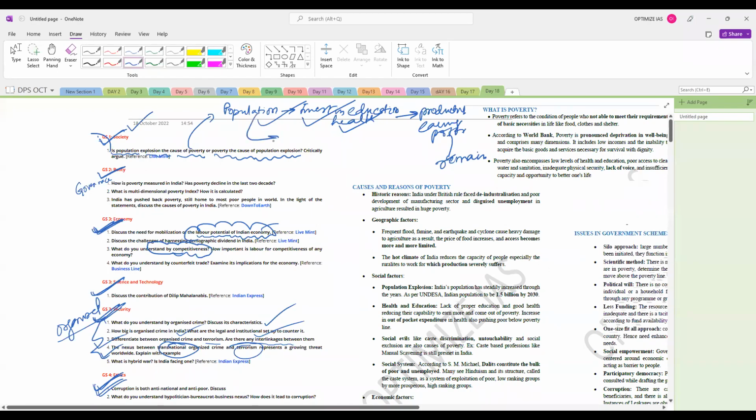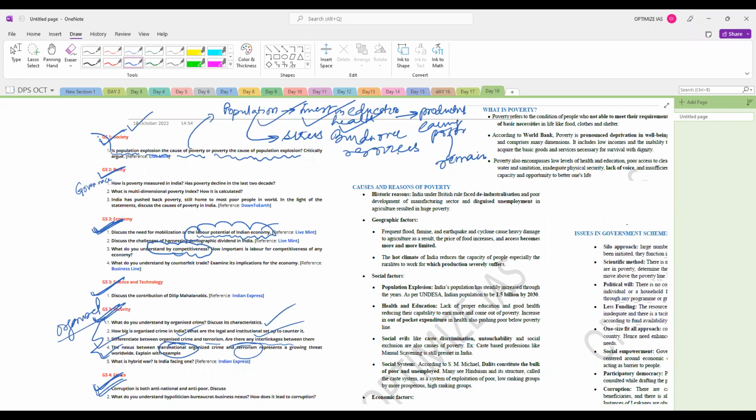Population also basically leads to stress, or burden, over resources. Let us take the example of agriculture. Suppose agriculture land is limited, and if your population is increasing, then the per capita land availability reduces, land holding reduces, and when land holding reduces and it becomes uneconomical, then productivity also takes a beating.